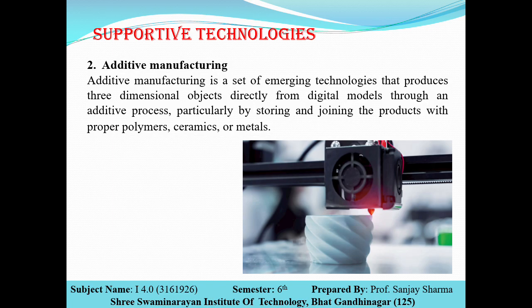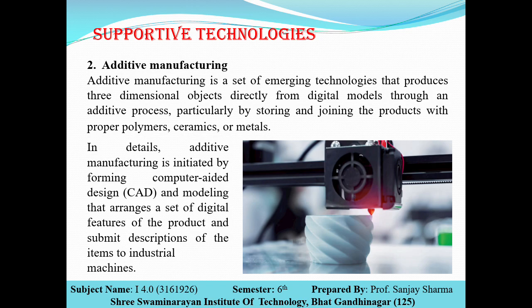Otherwise the entire solid 3D product is developed by adding the plastic material. Similarly, there are different types of 3D printers and 3D printing technologies. Even ceramic and metal are used in this technology.